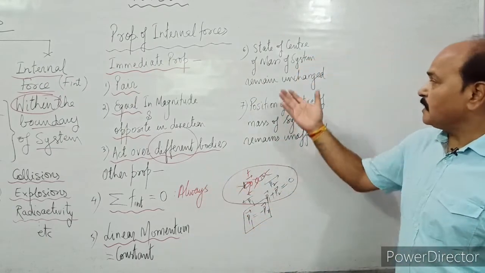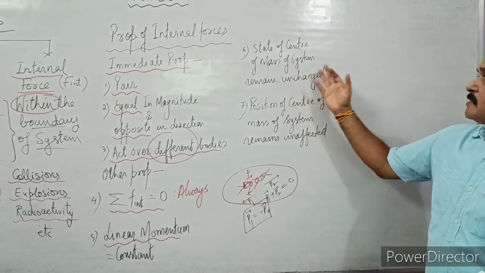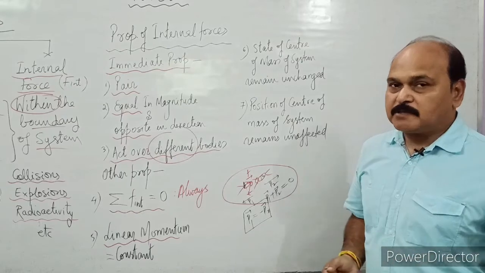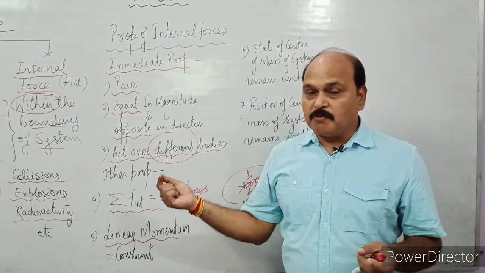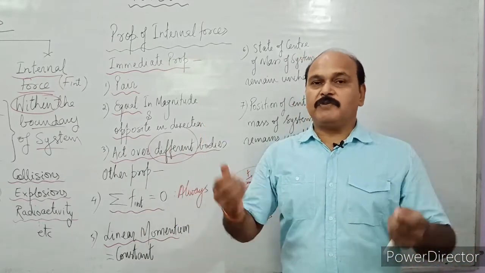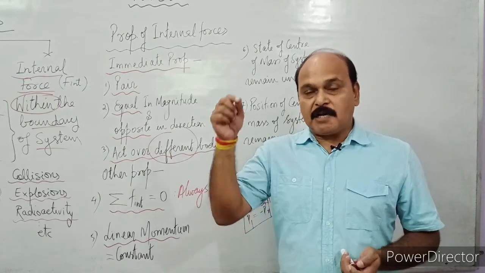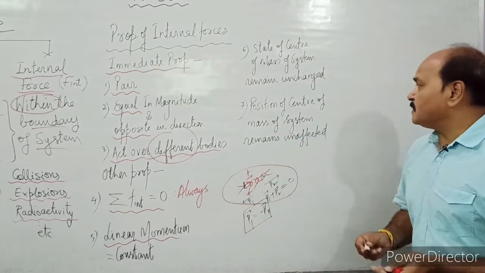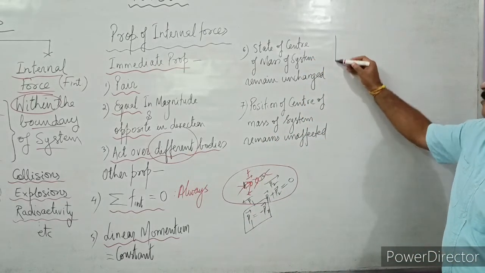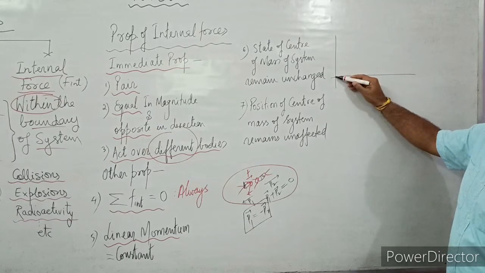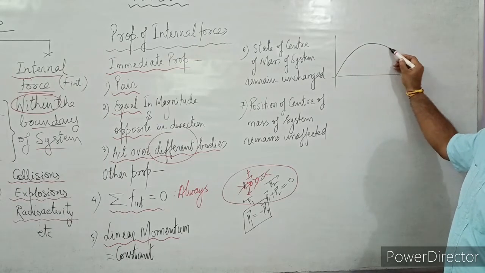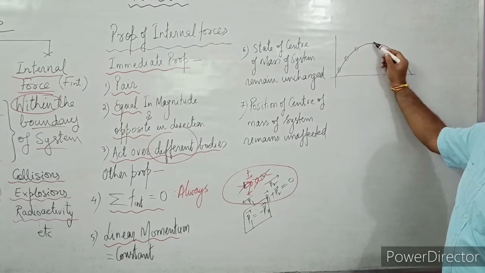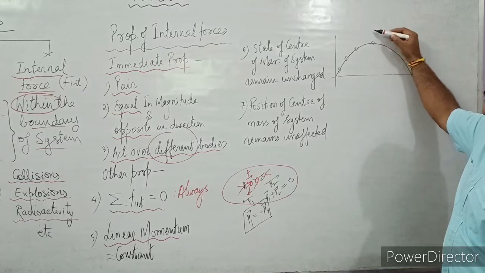Well, the other property is that the state of the center of mass of the system remains unchanged. So there is no effect over the state of the center of mass of the system. If the center of mass is moving with certain velocity, it will continue to move with the same velocity. If it is at rest, it will remain at rest. Suppose there is a bomb which is projected with certain velocity at certain angle from horizontal. And while moving on its trajectory, say the bomb explodes here.